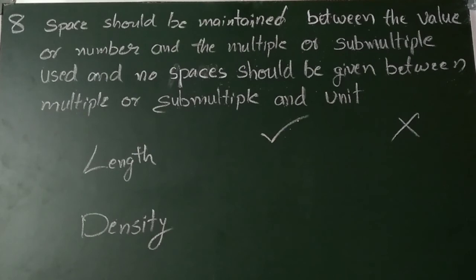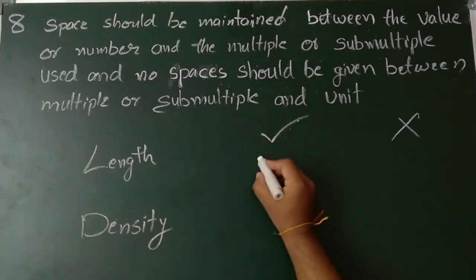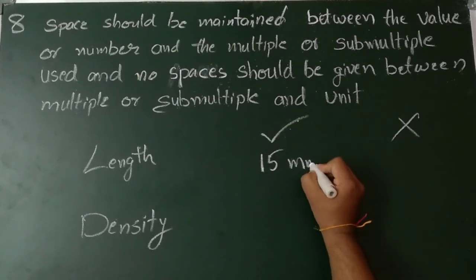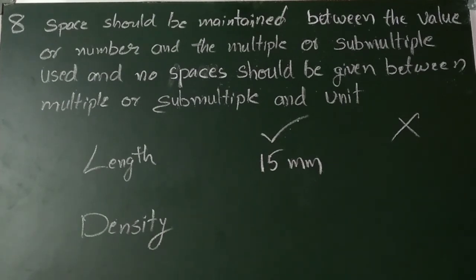Eighth rule, space should be maintained between the value or the number and the multiple or submultiple used, and no space should be given between multiple or submultiple and unit. Okay, here the length. So length will be measured in suppose meters. Now I am taking here the 15 millimeter.